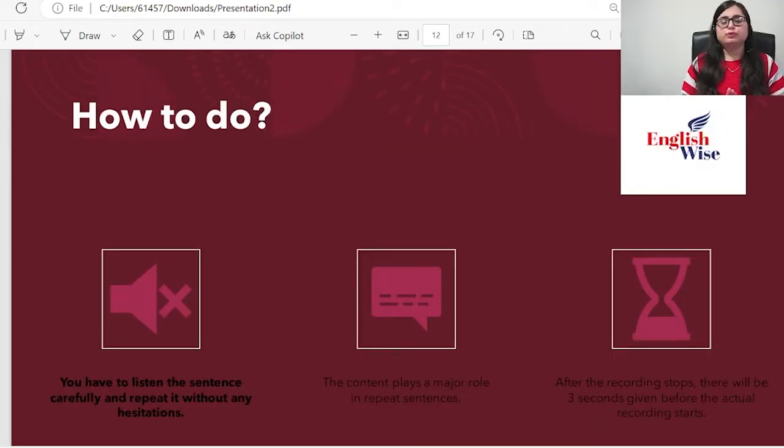Now let's see how to do repeat sentences. The very first thing, when the speaker starts speaking, be attentive and focused. Try to understand the meaning of the content the speaker speaks. If you get the meaning of that content, it will be easier for you when you repeat it. Don't worry about catching the complete content. Whatever content you understand is more than enough, and you have to just speak it fluently. Content plays an important role because it gives points to your listening portion.